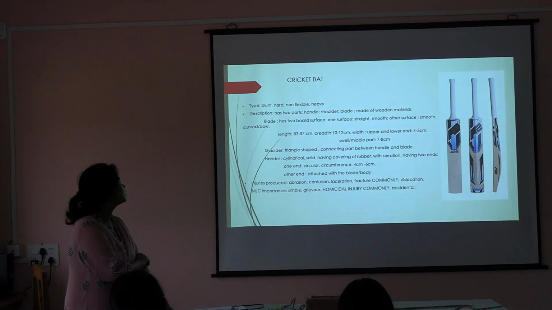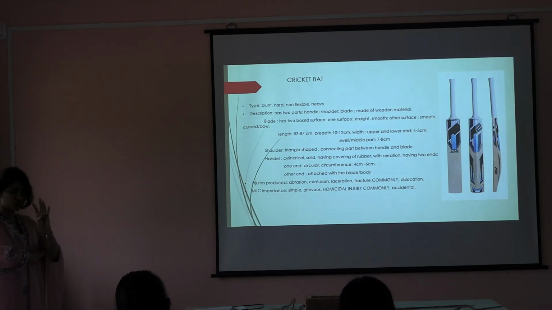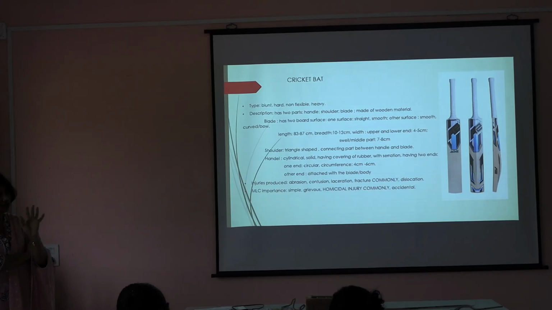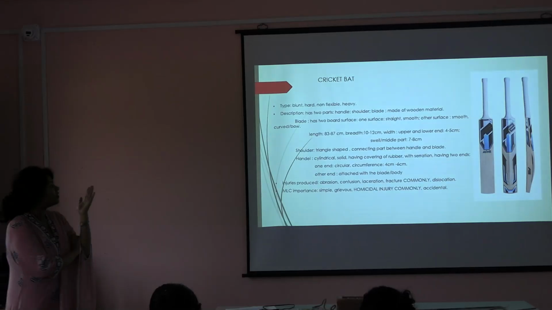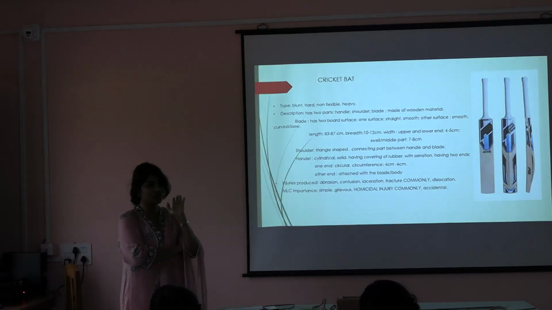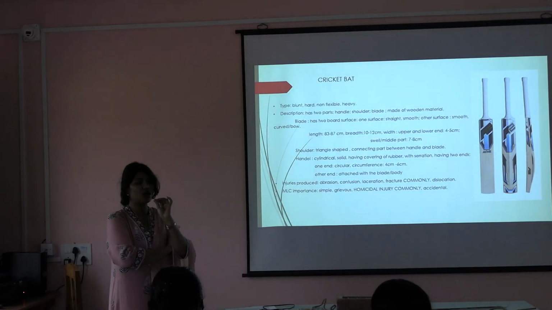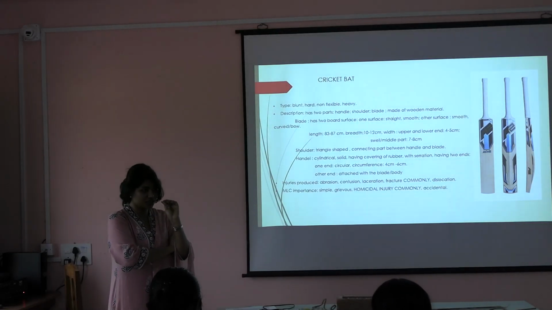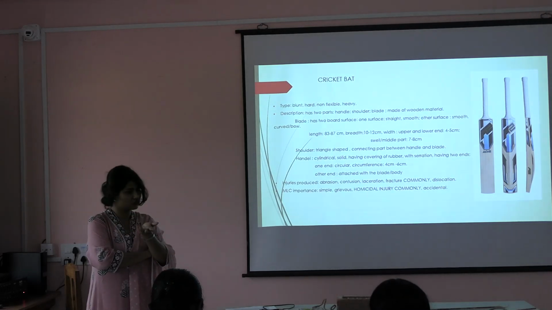Done. When you describe it, you will again say it has got 2 to 3 parts. There is a shoulder, there is a handle, and there is a blade. Okay. First, if we start with the handle, what is it? Cylindrical. You will describe the name. You will describe the circumference. Next, you will say if there is any coating material present or not. If there are serrations present in the coating material, then the type of bruise or the abrasion will be a serrated abrasion, patterned abrasion, or patterned bruise. Right? That is the reason it is important. Otherwise, there is no point.